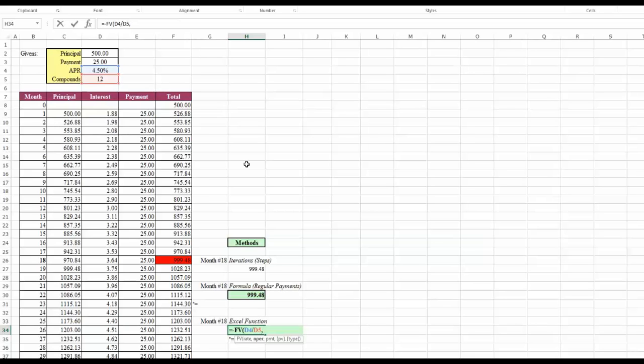So in a given month we're making 4.5 divided by 12% of our money back. Then it's asking for the number of payment periods, which for the 18th month means we've made 18 payments so far. And it's going to ask us for the actual payment. So the payment that we've made is $25 a month. And then it wants to know what our balance is. Close that out, hit enter, and ta-da! We get the exact same number. And so the nice thing is, I can come in and modify this to be whatever numbers I need it to be, and it will update everything in the spreadsheet. And so then you can answer some questions about this. I'll put that back.